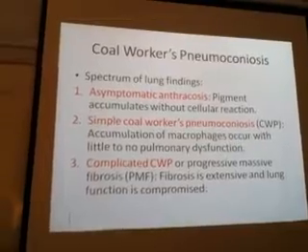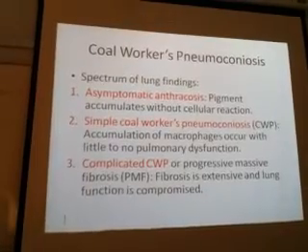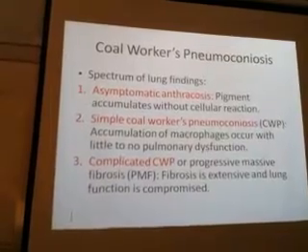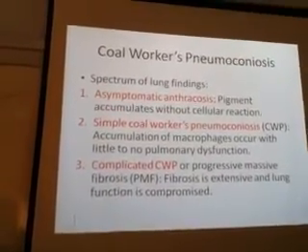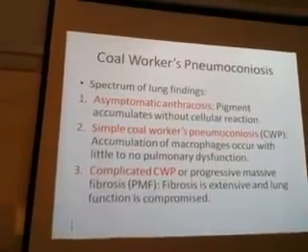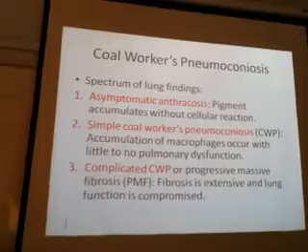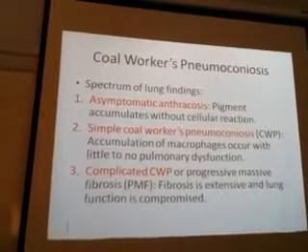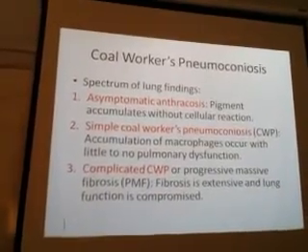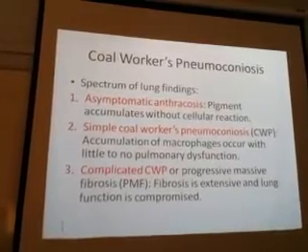Second is simple coal workers pneumoconiosis, that is accumulation of macrophages along with little or no pulmonary function loss. See, in chronic inflammation, first what will happen? There is just accumulation of foreign body. First the foreign body will enter. Second, it is engulfed by macrophages. Third, the function of macrophage starts. It will engulf, it will try to digest or phagocytose. After that there will be deposition of collagen tissue.